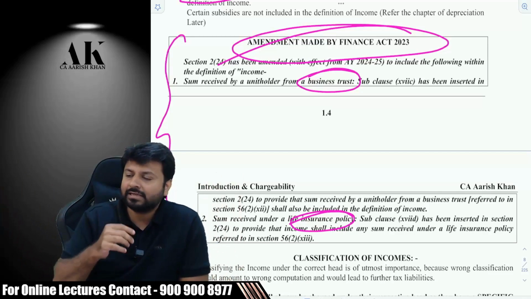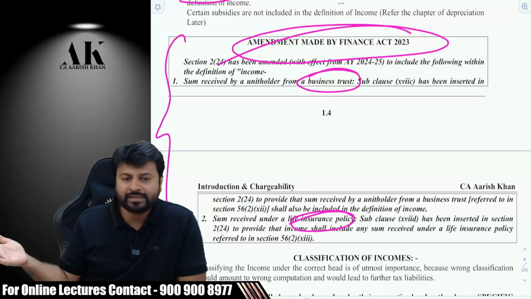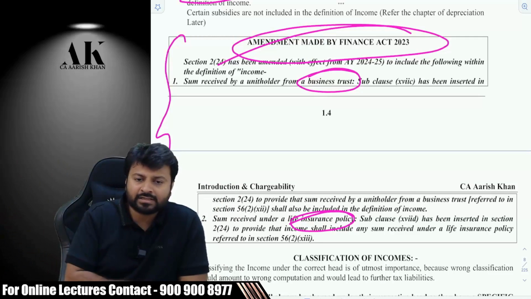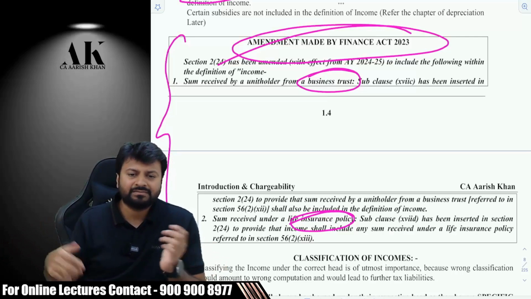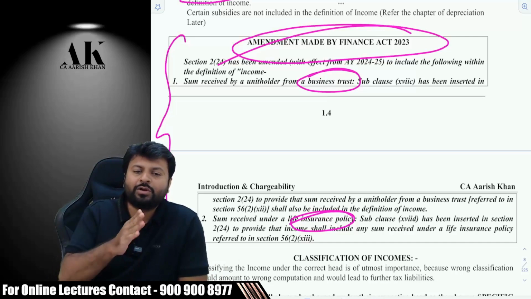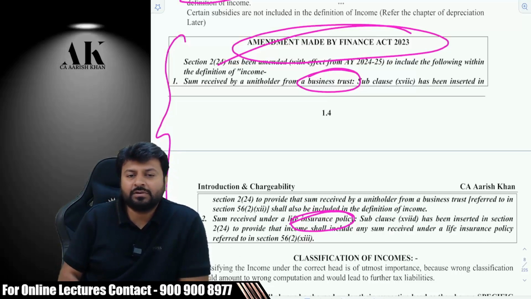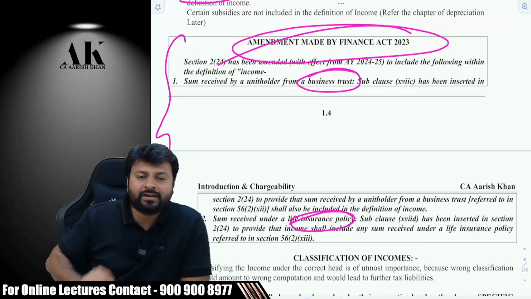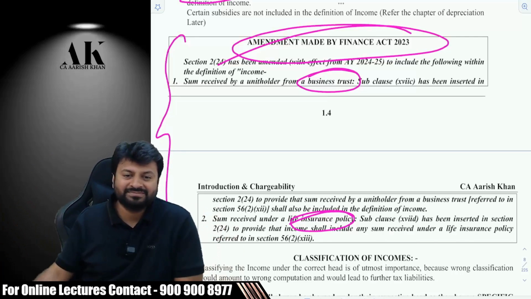This year, generally what happens when you sell one residential house property and buy another residential house property within a time frame, the capital gain is exempt. But that exemption is now restricted to 10 crore. It cannot be more than 10 crore. For example, earlier if Shah Rukh Khan sold his house for 500 crore and bought another house for 600 crore, his entire capital gain used to be exempt.